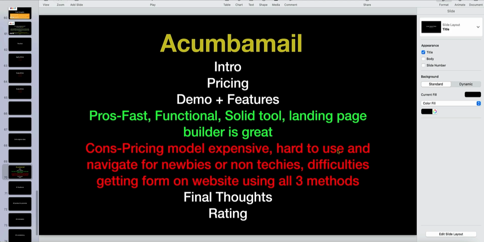I couldn't get the form on my website. And then they didn't have a nice video to show me how to do that, right? Those are the kind of things that start adding up for me, that it's just going to be more of a pain in my butt.